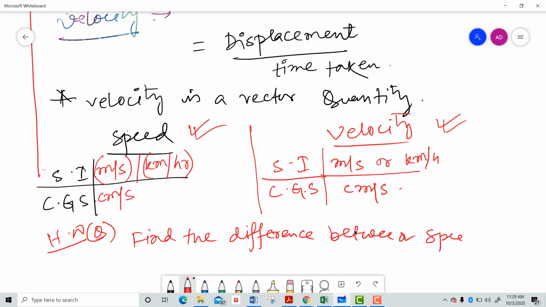Find the difference between speed and velocity. I hope whatever you had covered at the time of motion, those memories are reactivated. Speed and velocity, that kind of expression you have just got at the time of reading those chapters.